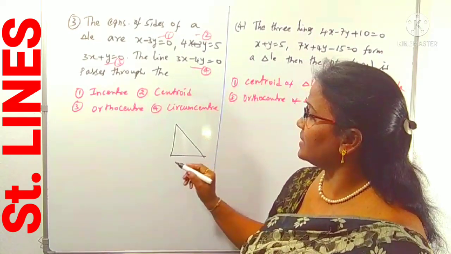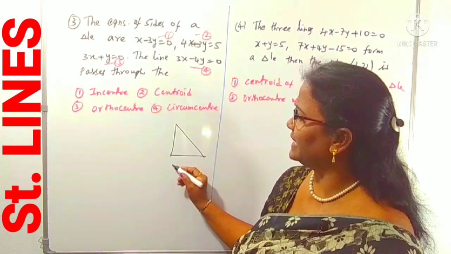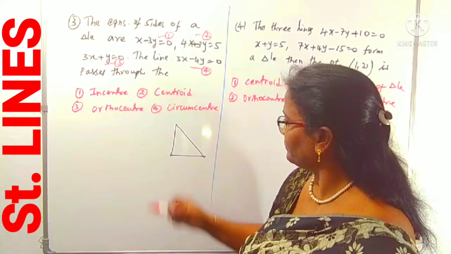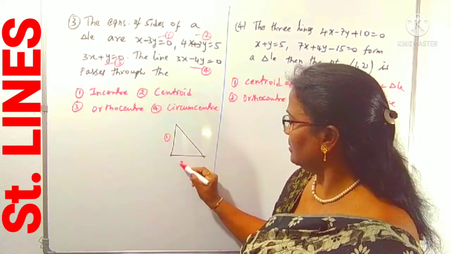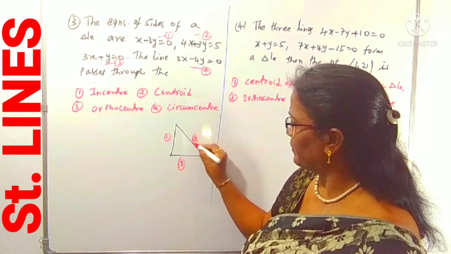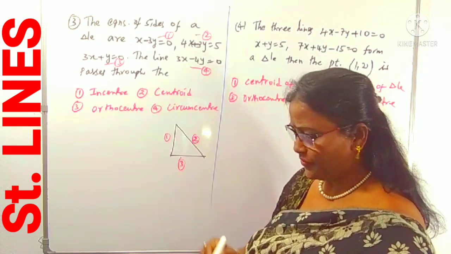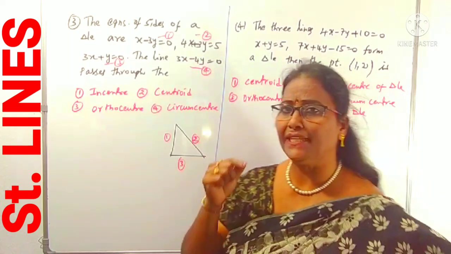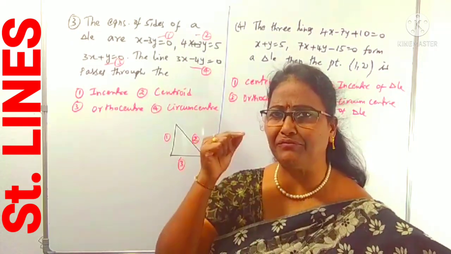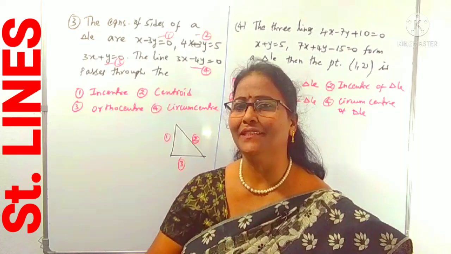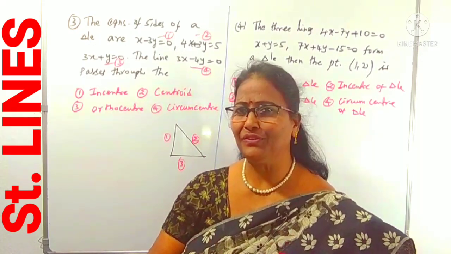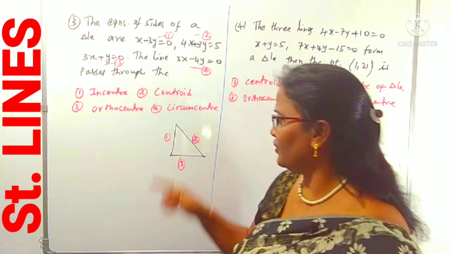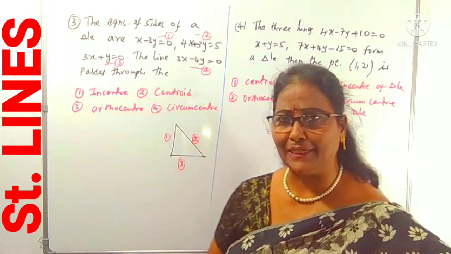So which sides are adjacent to this right angle? Yes, line 1 and line 3. 1 and 3 are perpendicular lines. The second is the hypotenuse. Okay. In case of geometry, the concept figure is very, very important. If you know the concept, if you know the figure, half of the question will be solved. So you know that clearly this is a right angle triangle.